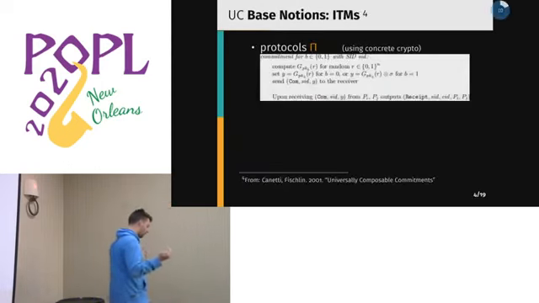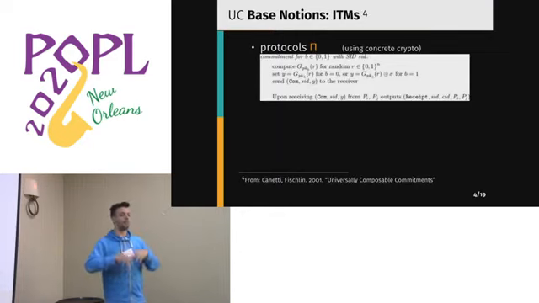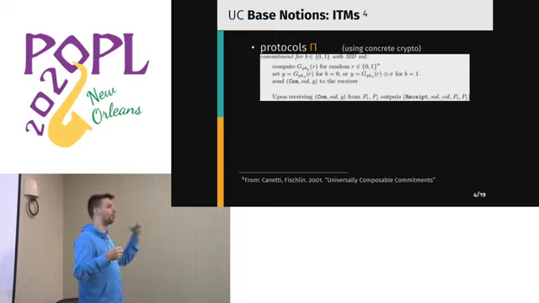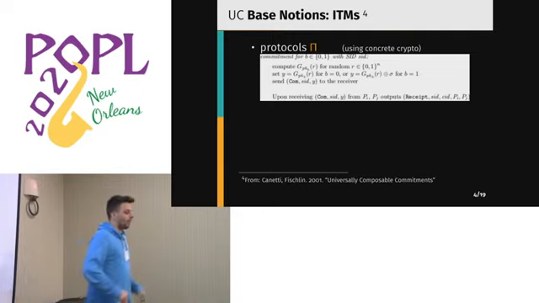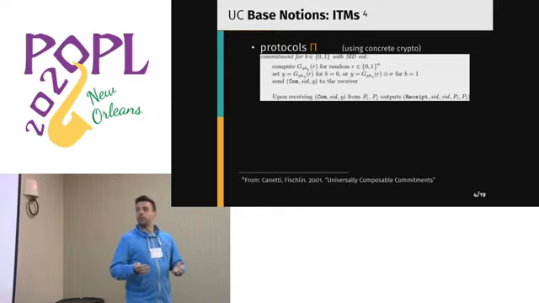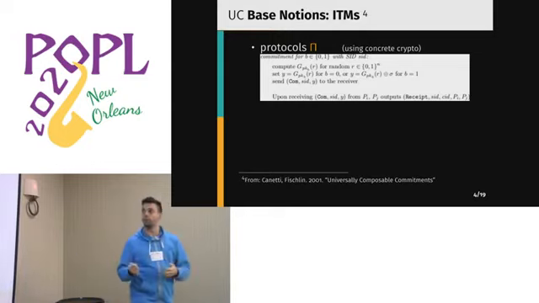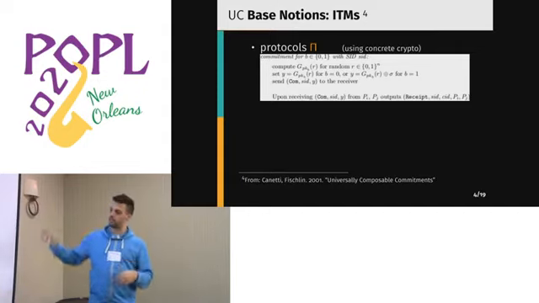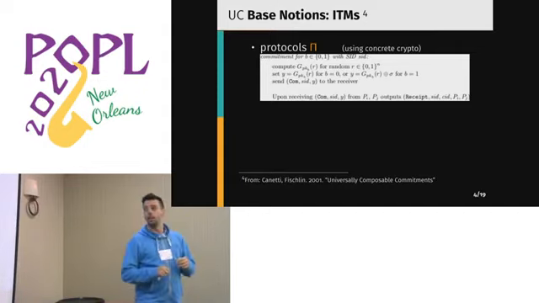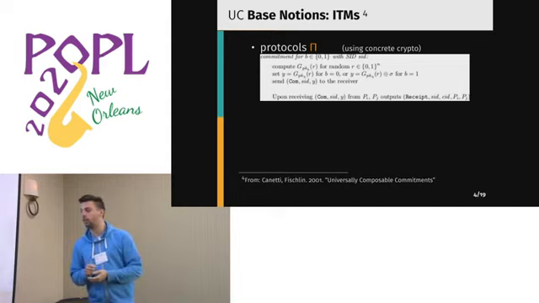Now, the key notion in order to understand universal composability is that everything is an interactive Turing machine, and interactive Turing machines are Turing machines that supposedly operate concurrently, but really they operate under a sort of sequential model. So there's only one that is active at a time. The main thing that cryptographers like to define is protocols, and they are done using concrete crypto. For example, this is an example from the existing literature, and this is for a commitment protocol,